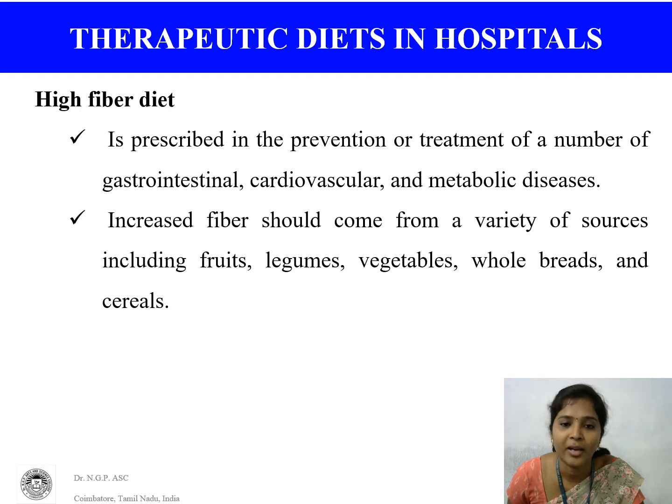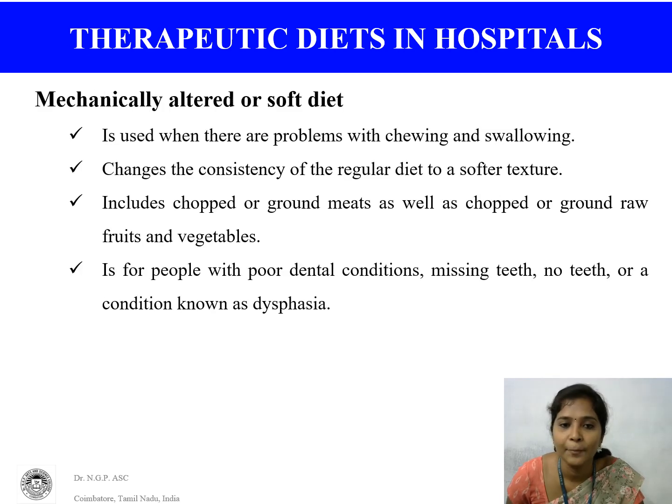High fiber diet. Normally, a high fiber diet is suggested for gastrointestinal disorders, in cardiovascular patients and in metabolic disease conditions. We can prescribe a high fiber diet. Increased fiber should come from a variety of sources including fruits, legumes, vegetables, whole breads and cereals.